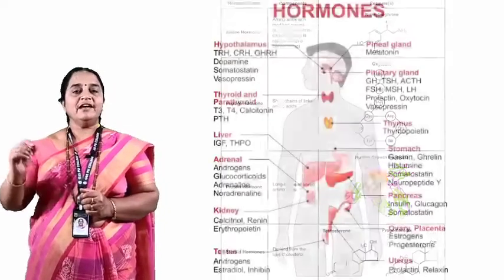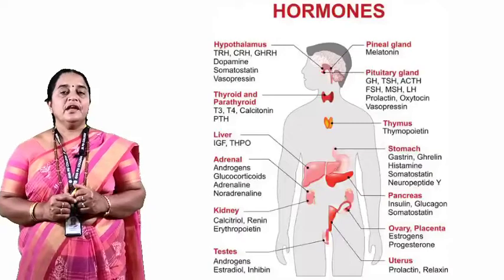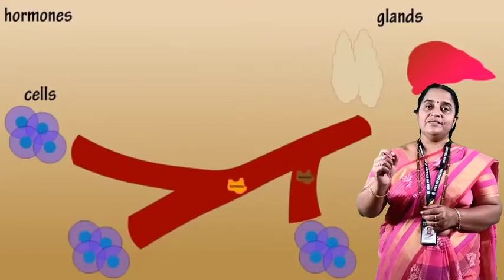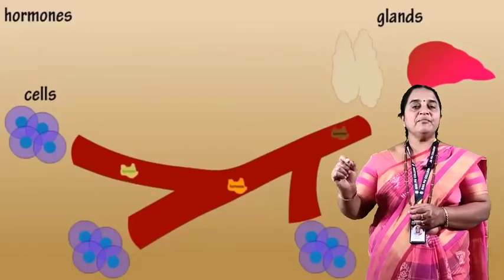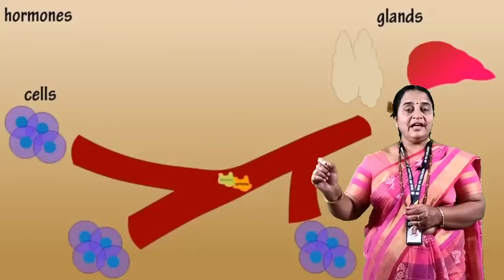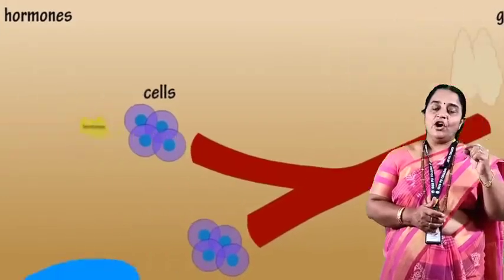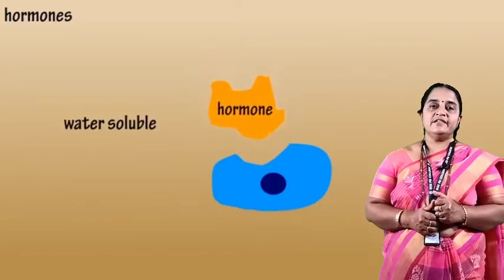Now, what exactly the hormone is? As in biomolecule topic, you have learned that enzymes are biocatalysts that accelerate the rate of chemical reactions. Like that, to bring about enzyme action, the organism needed the regulators.